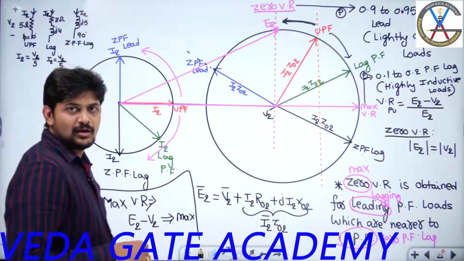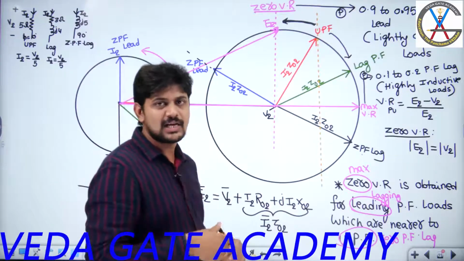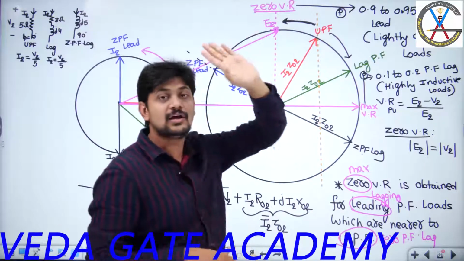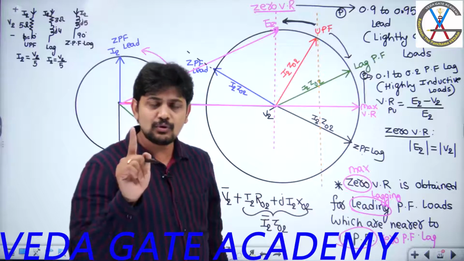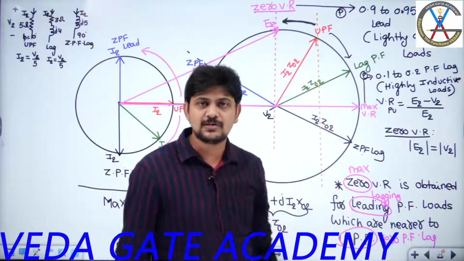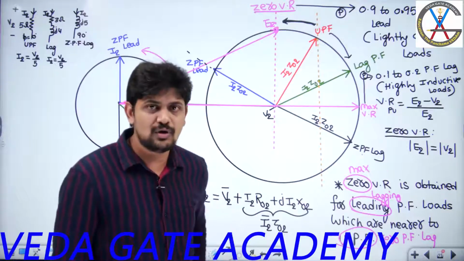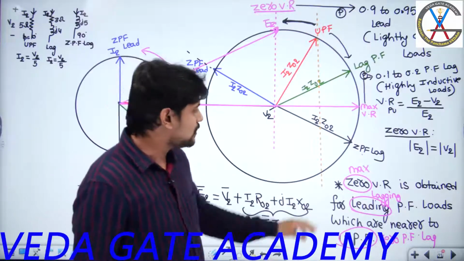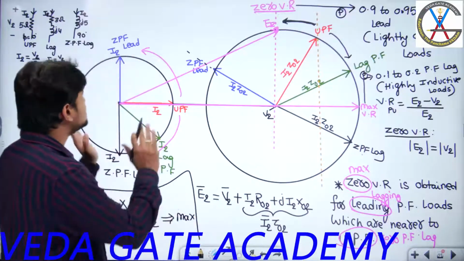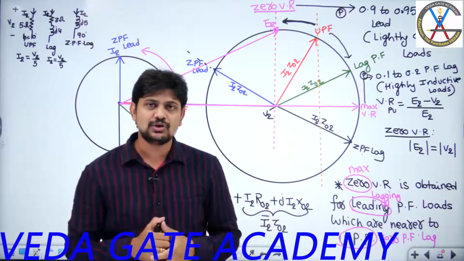Are you following what I am saying? For leading power factor loads, you get all three kinds of voltage regulation: positive, negative, and zero. Zero voltage regulation occurs for leading power factor loads nearer to unity power factor. For lagging power factor loads, voltage regulation is always positive, and you get maximum voltage regulation if you operate the transformer at a load power factor nearer to zero. So this is the basic idea about where you get maximum and zero voltage regulation.